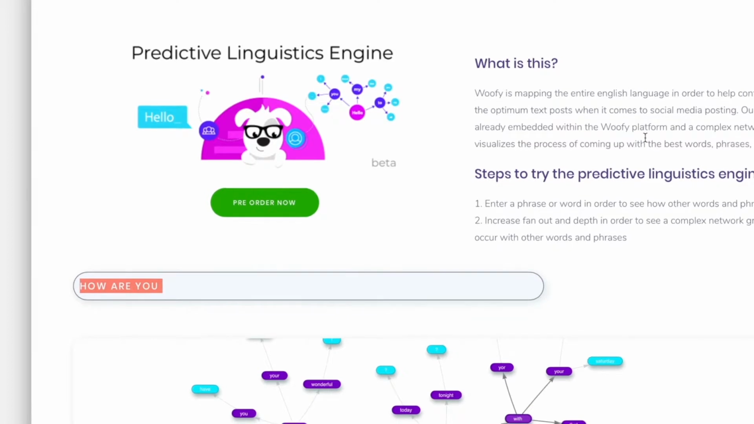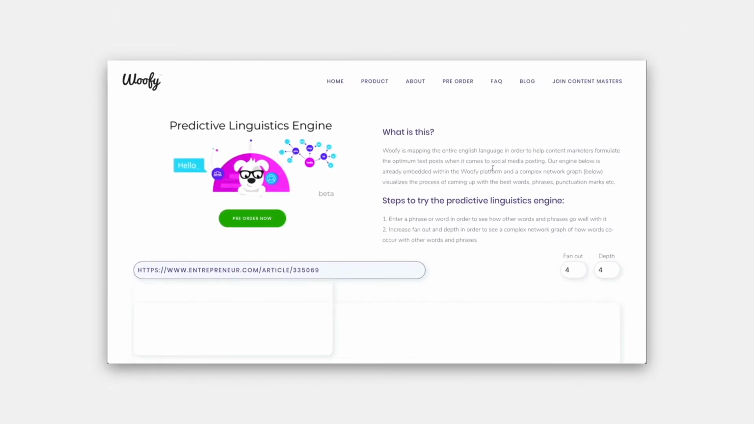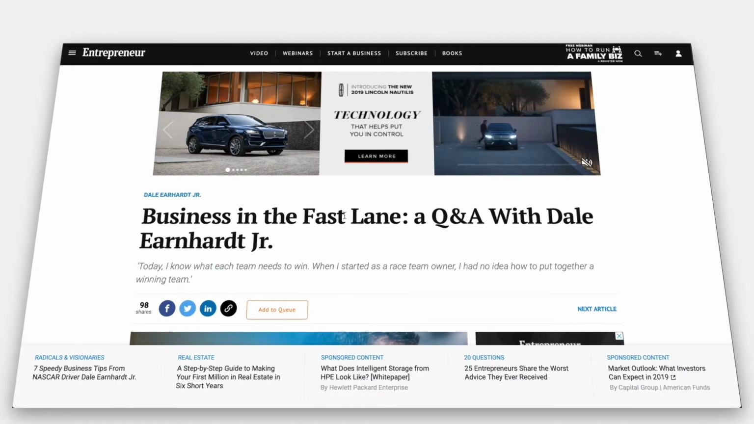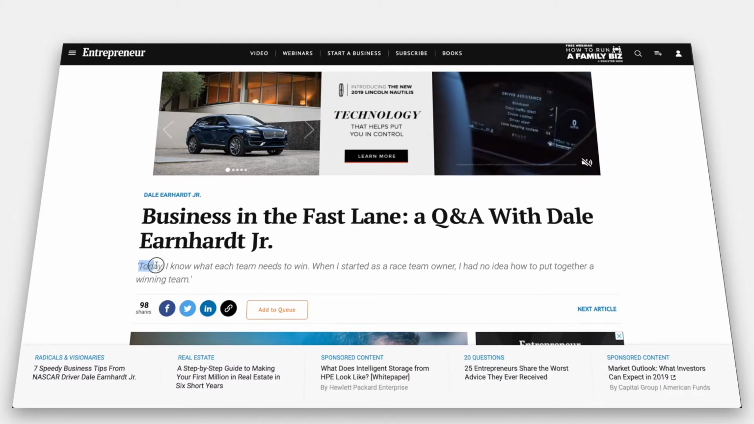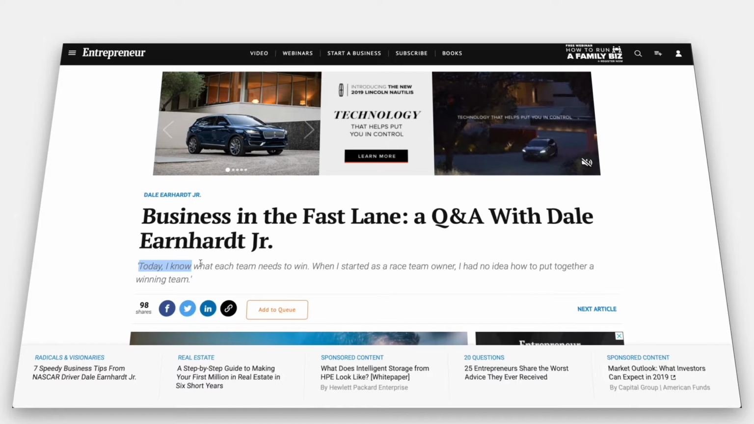Now, one of the interesting elements of Woofy's Predictive Linguistics engine is that it will also analyze articles and blog posts if you were to enter the URL of the article itself. Now, this article is from entrepreneur.com, so let's take a look at it. The article is called Business in the Fast Lane. Now, there's already a quote here that we can start typing, so I can enter "Today I know."